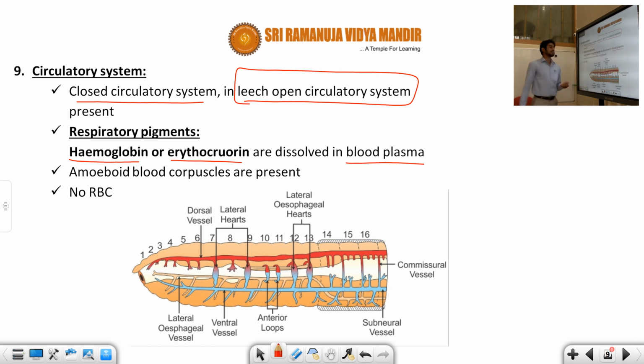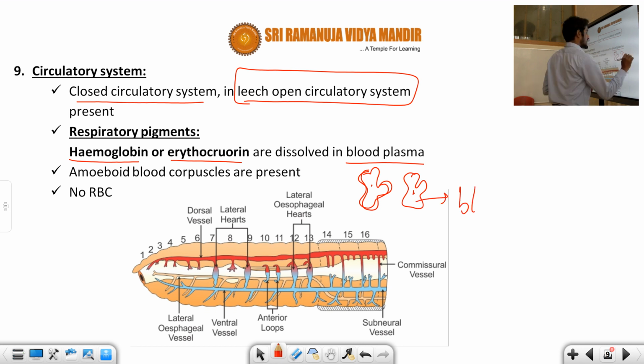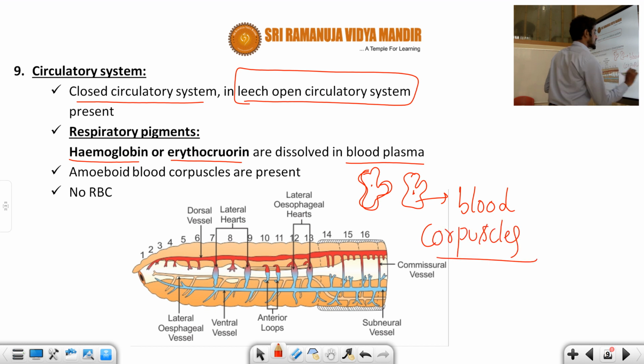Here the blood cells, or blood corpuscles, are amoeboid in shape. The shape of these blood corpuscles looks like an amoeba, shapeless. That's why they are called amoeboid blood corpuscles, and there is no RBC. Very important point. Now you can see, students, how the closed circulatory system is arranged in the earthworm. Again I am taking the example of the earthworm here.